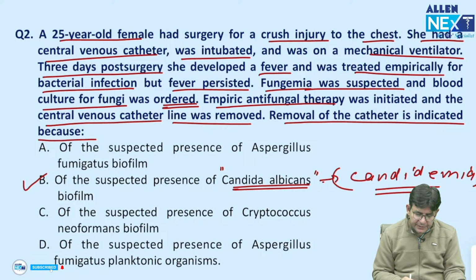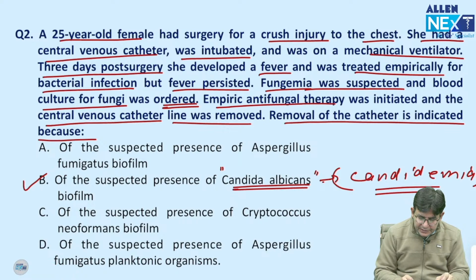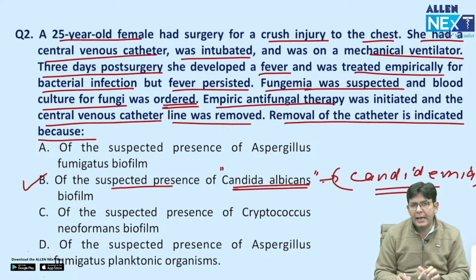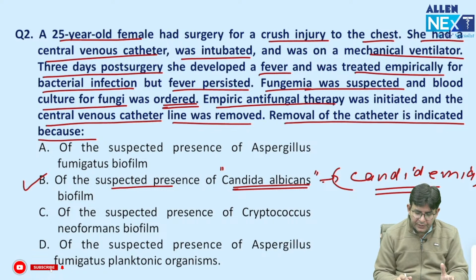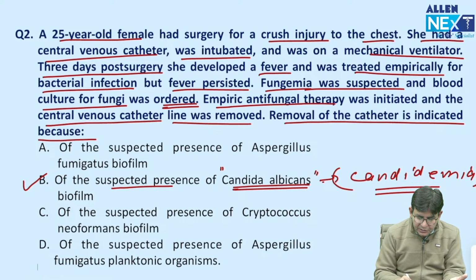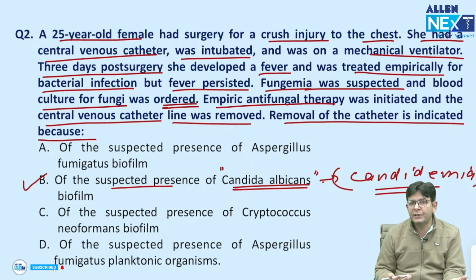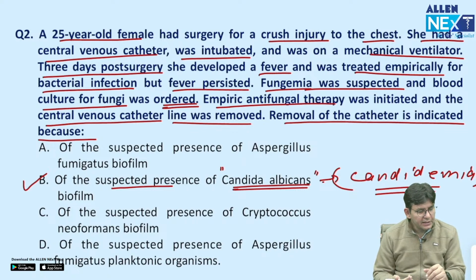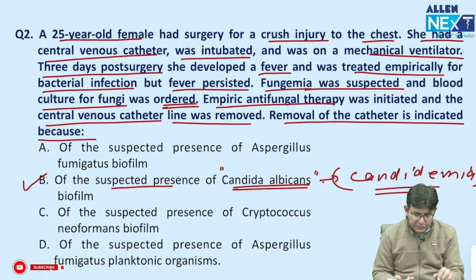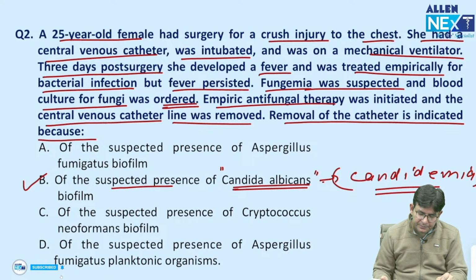So remember this aspect: because of the suspected presence of Candida albicans biofilm, you need to remove this central venous catheter. These types of questions can definitely come up, and you need to treat accordingly, because the biofilm is attached to the central venous catheter. That's why you need to remove it. The focus of infection has to be removed, then the patient will improve very fast. That's the logic. So the answer is B.